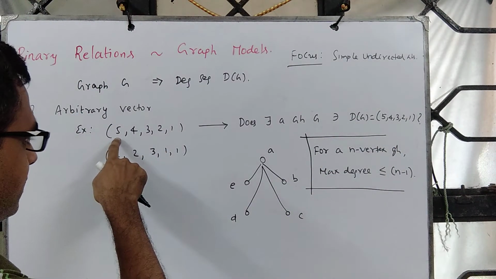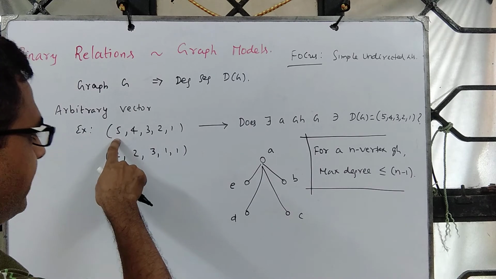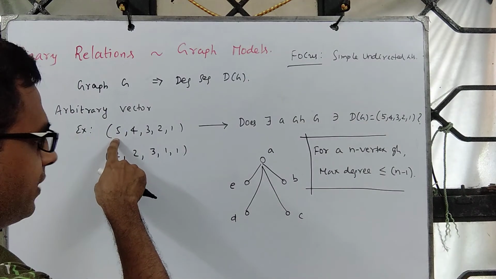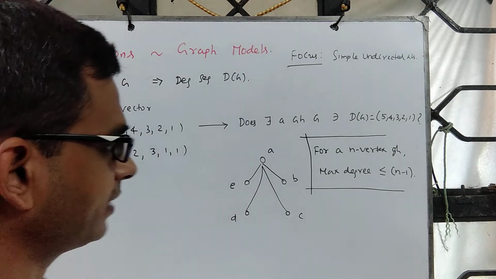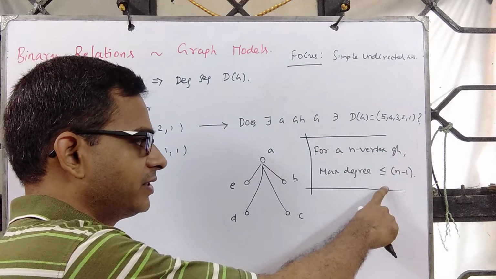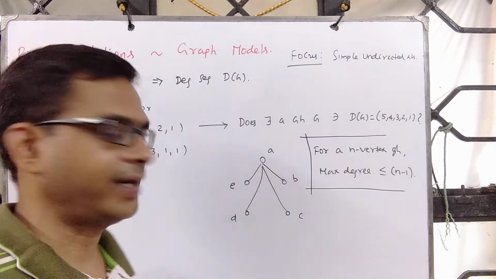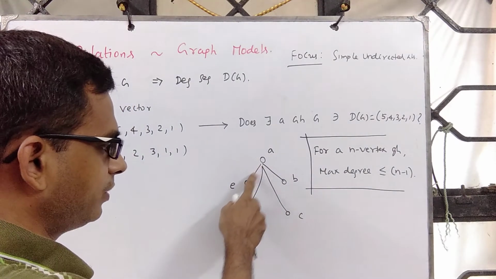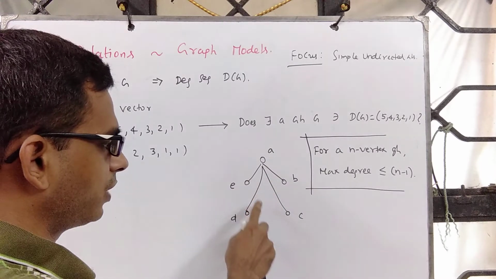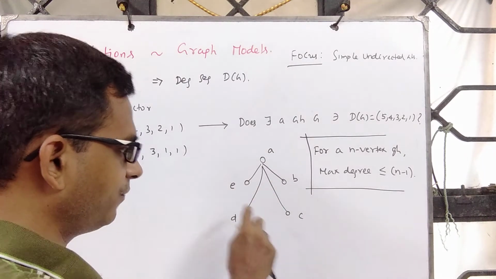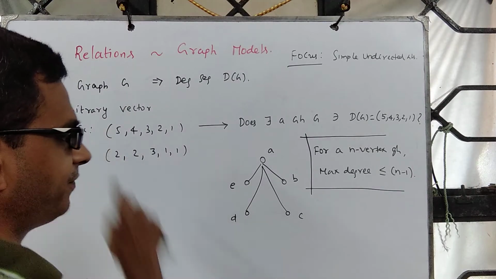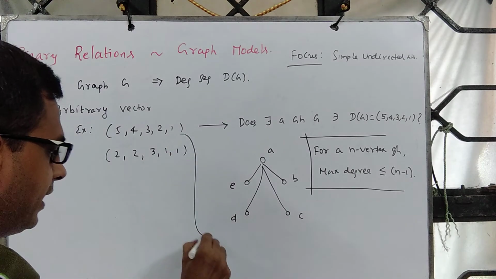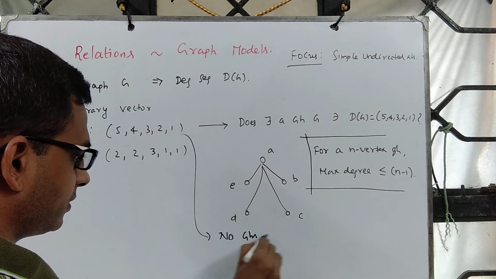Here is a vertex whose degree is 5. But this observation says the maximum degree cannot exceed n minus 1, which is clearly evident from this picture as well. This can be adjacent to maximum 4. So asking for a 5 vertex graph having a vertex of degree 5 is not possible. So we see that no graphs exist.